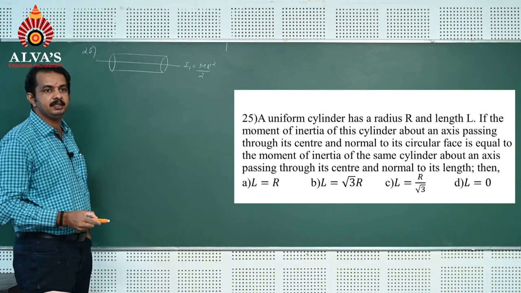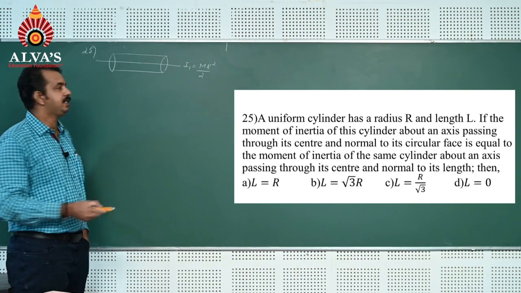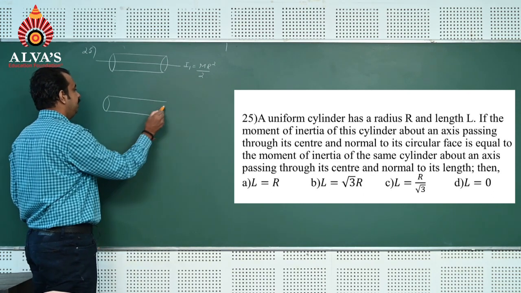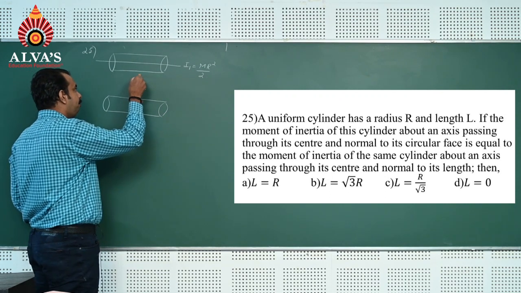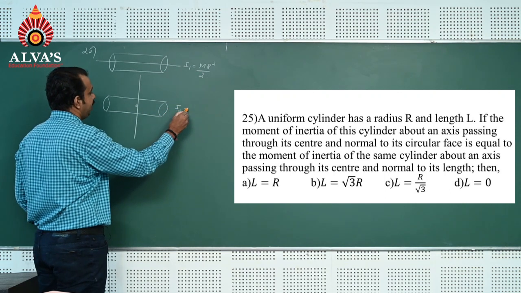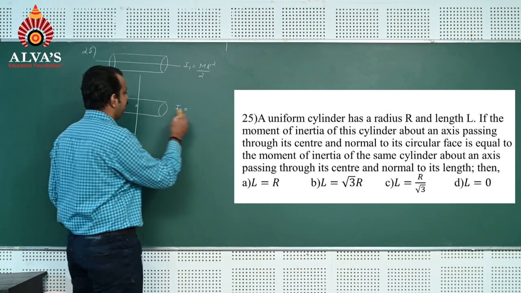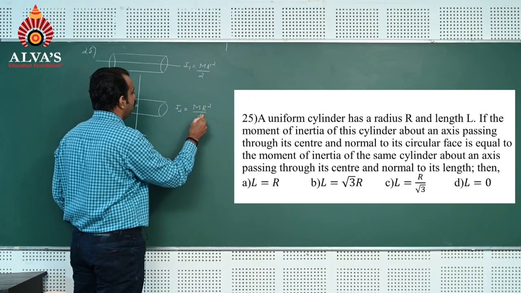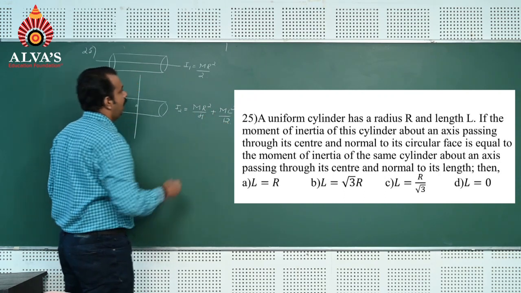For the same cylinder, when the axis is passing through the center and normal to the length, I would like to take this moment of inertia as I2. According to the standard formula, the moment of inertia of this cylinder is mr square by 4 plus ml square by 12.